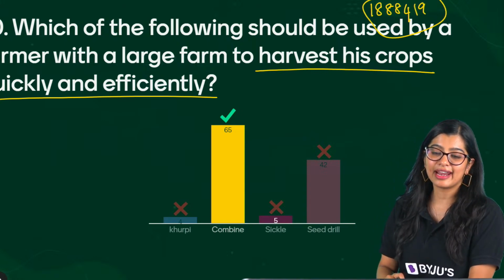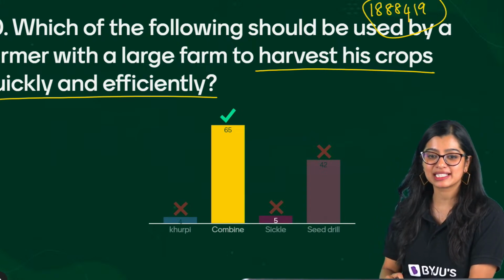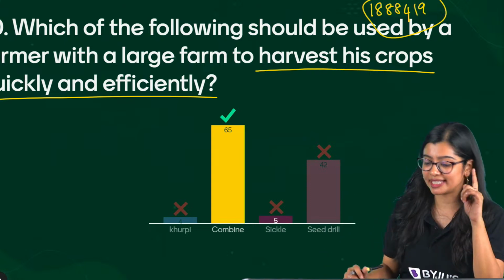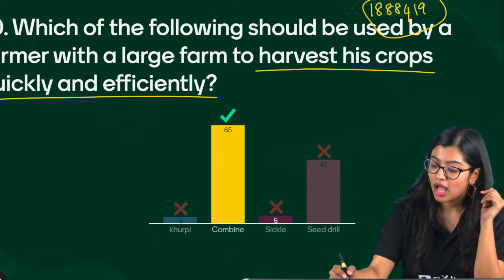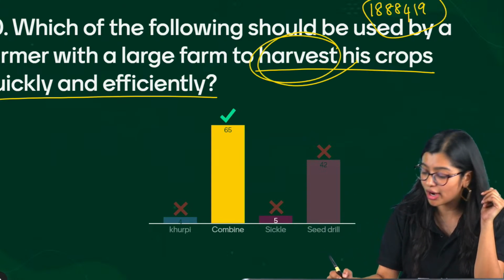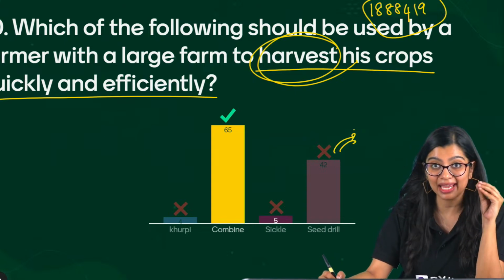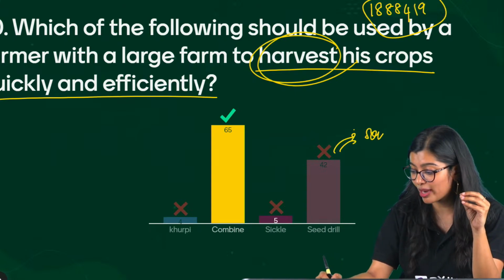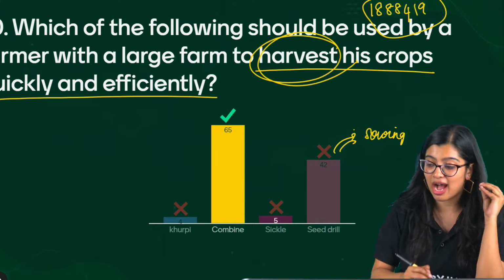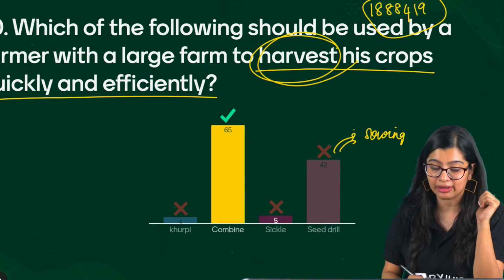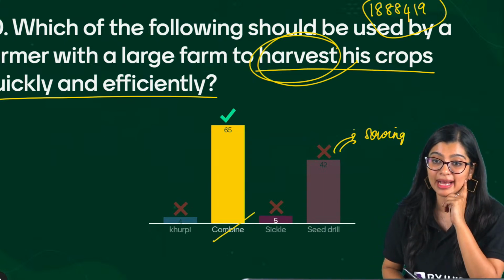Okay, it's okay if a misclick happened. I know, see, that's why I underlined the keyword: harvesting. What do you use a seed drill for? Primarily for sowing, right? And we're talking about harvesting quickly and efficiently, which means what? We use a combine, right?